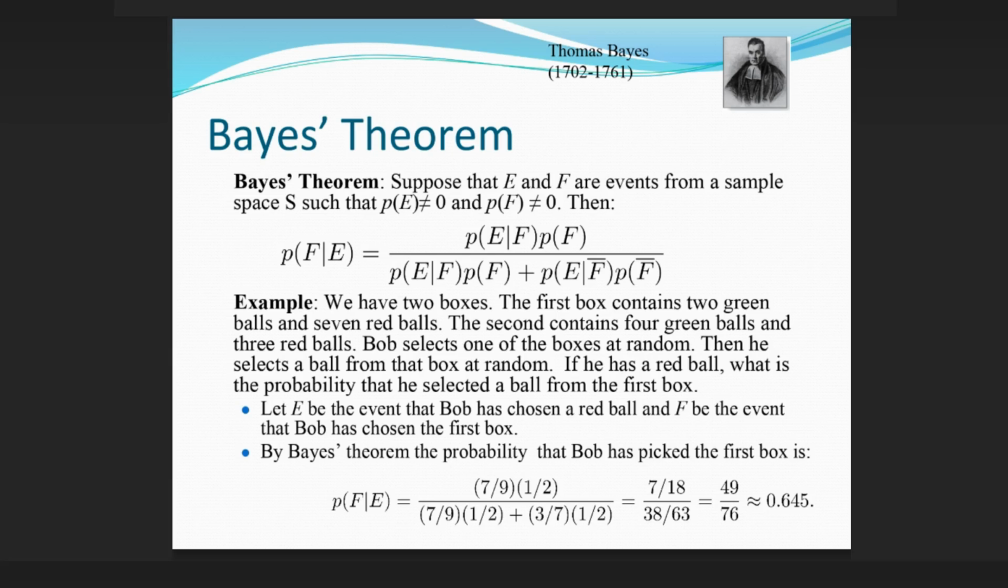If he has a red ball, what is the probability that he selected a ball from the first box? Let E be the event that Bob has chosen a red ball and F be the event that Bob has chosen the first box. By Bayes' theorem, the probability that Bob has picked the first box is